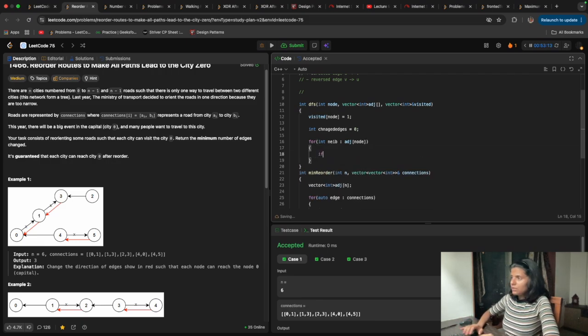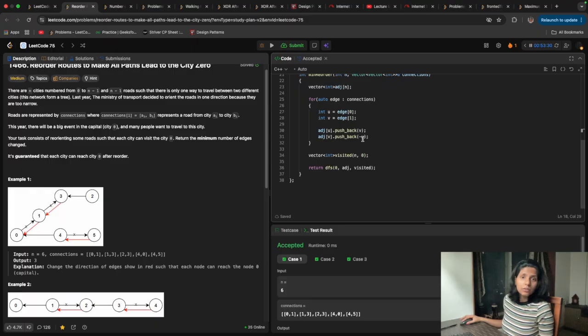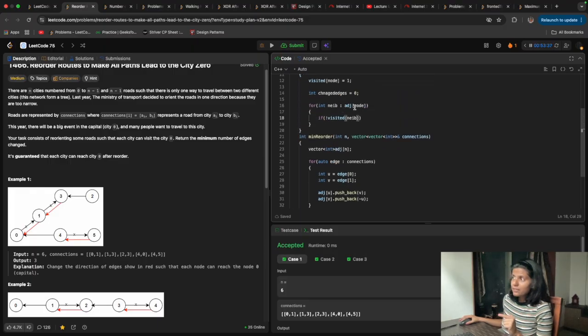I'll check first if it is visited or not. If it isn't visited, then I will do DFS traversal. But right now I just wrote neighbor, but I have to write the absolute neighbor. Why? Because you can see here, I have inserted minus u, and as it is a neighbor of v, when it comes to the adjacent node of v, that neighbor will be negative, and it will throw an error. So I have to take the absolute value of that neighbor.